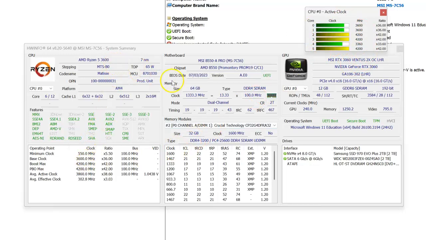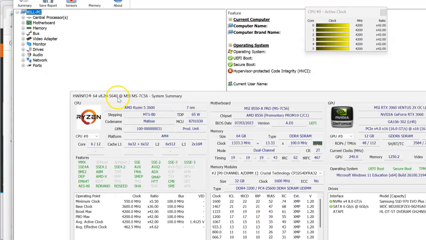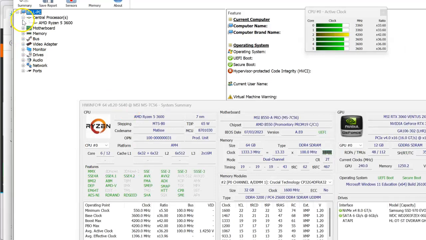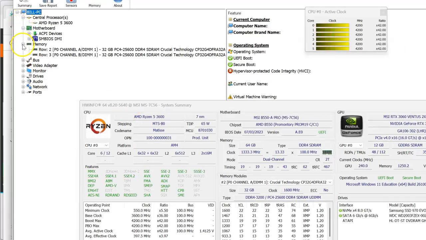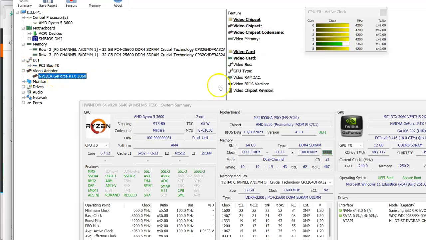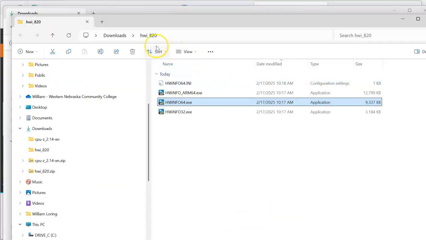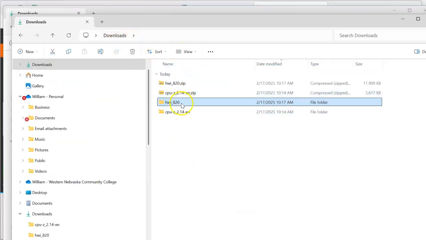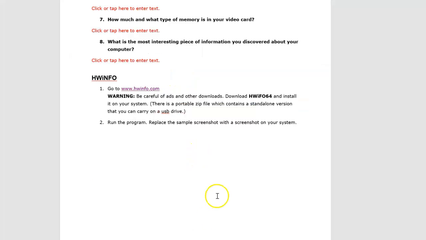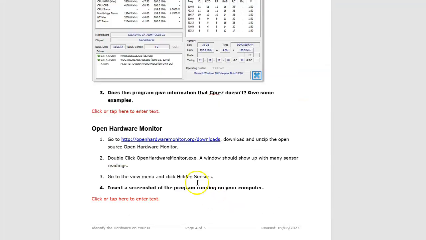Ryzen 5 3600. I also have this guy back here. I can look at the central processor like that, motherboard, memory, my buses, my video adapter. Holy smokes. There is more information here than you can shake a stick at. Well, let's close this out and go to the next one. Now, both of these are free, and both of them can be put wherever you wish, or you can delete them. Doesn't matter.